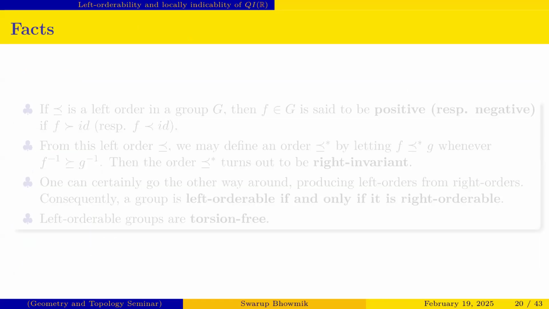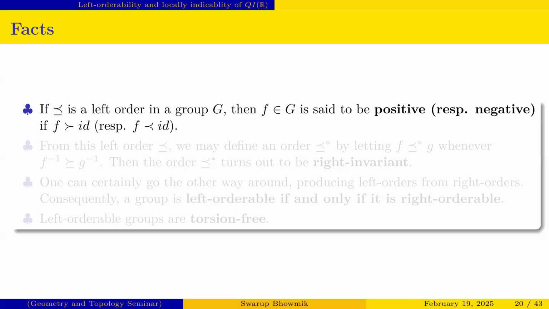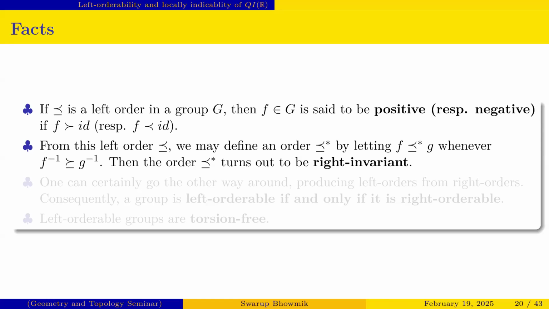So now we go to some facts. It is very well known, but still I am discussing it. If this is a left order on a group G, then the positive elements are those greater than the identity, and in the reverse case, the negative elements are those less than the identity. From this left order on a group G, we can always define a right order by using the relation star: f is less than g whenever f inverse is greater than g inverse.